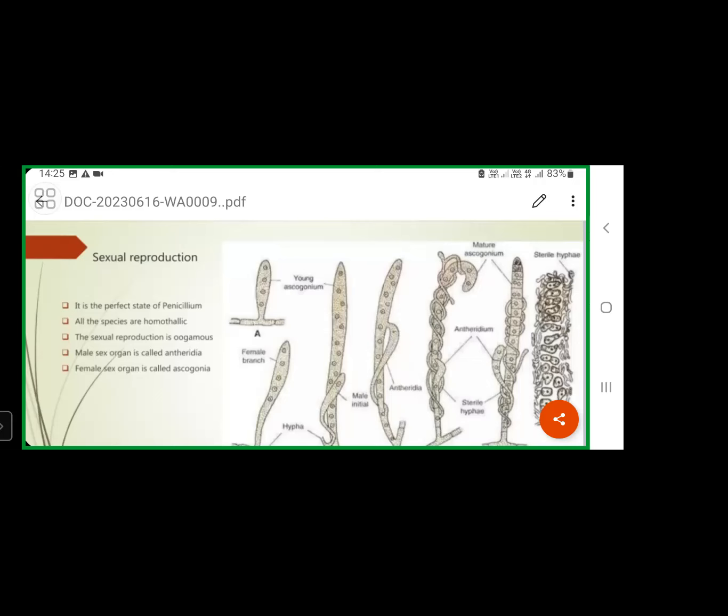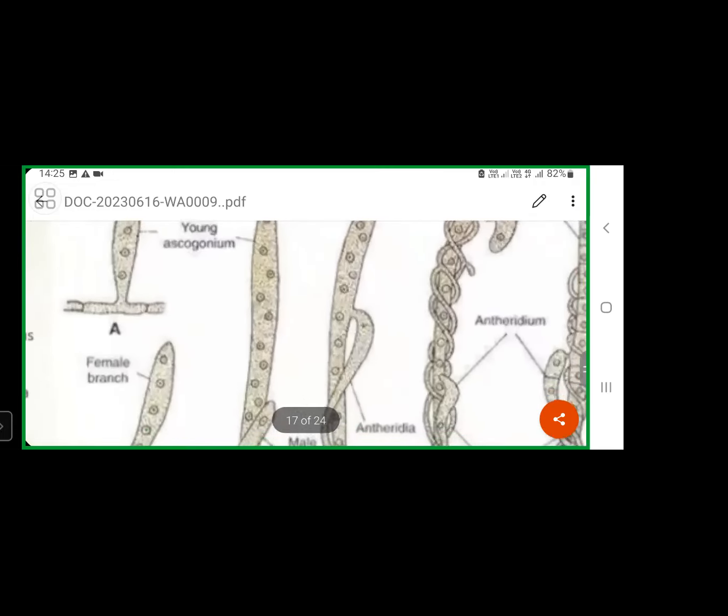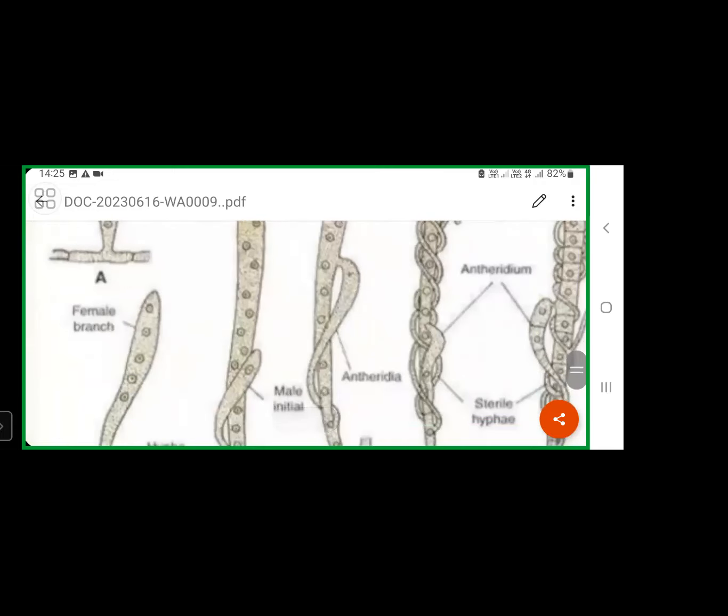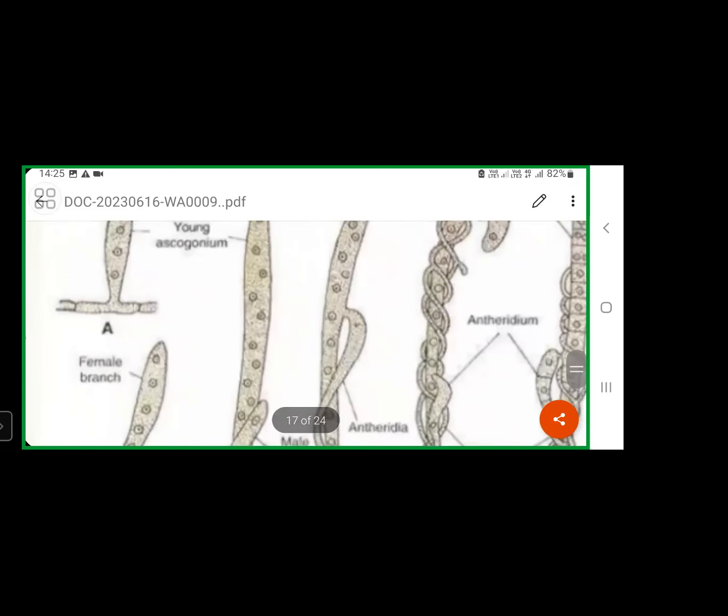Here the male nucleus is not involved in fusion of nuclei. Only female nuclei are organized or arranged in the form of dicaryons. That is why this is called autogamy. Important characteristic feature. This was reported only in this Penicillium.